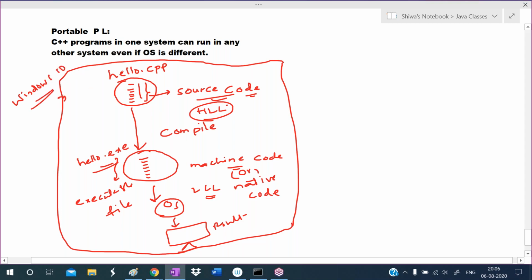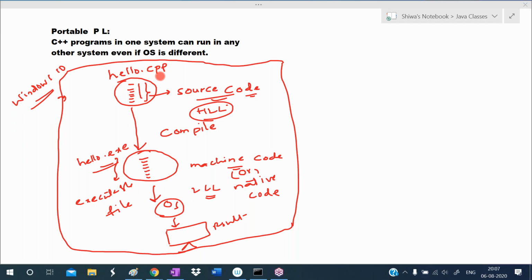Now once again I'm repeating, listen carefully here. We are writing a C++ program. That code I'm calling the source code. In the program there is a set of instructions, in high level language. That source code I'm storing in one particular file with the name hello.